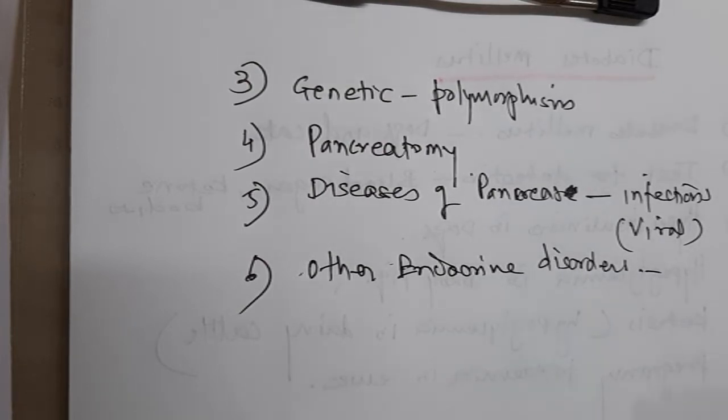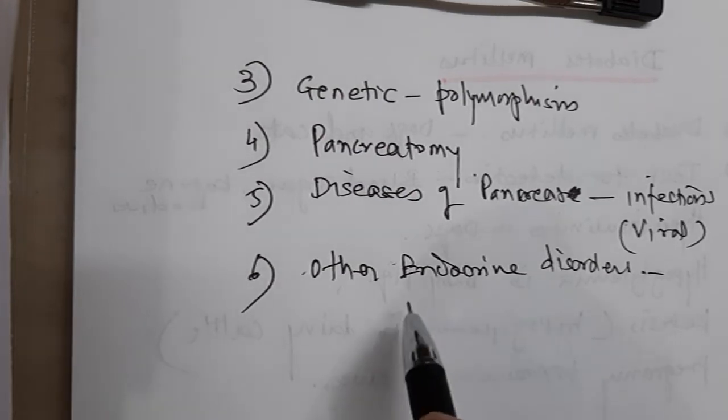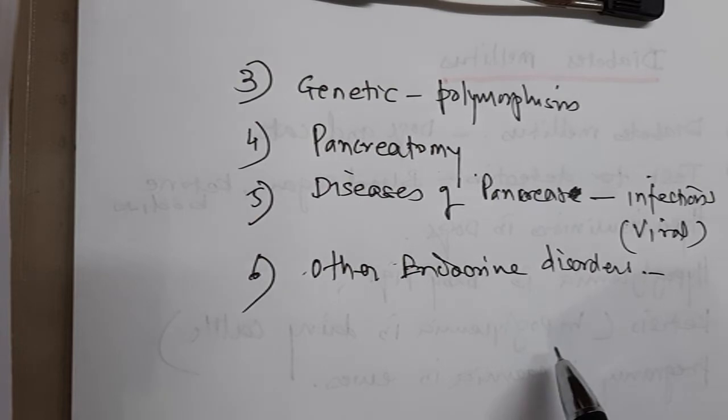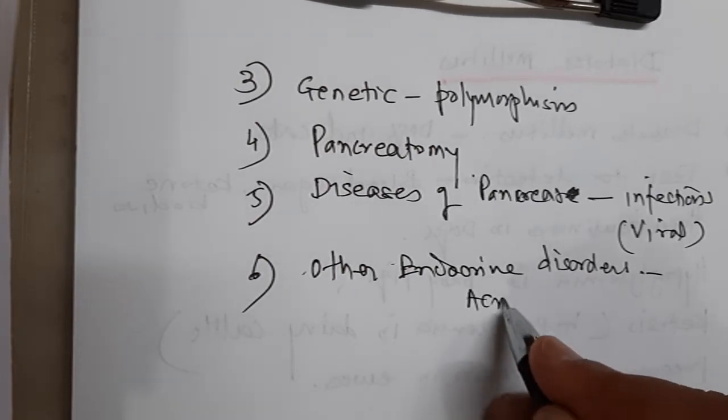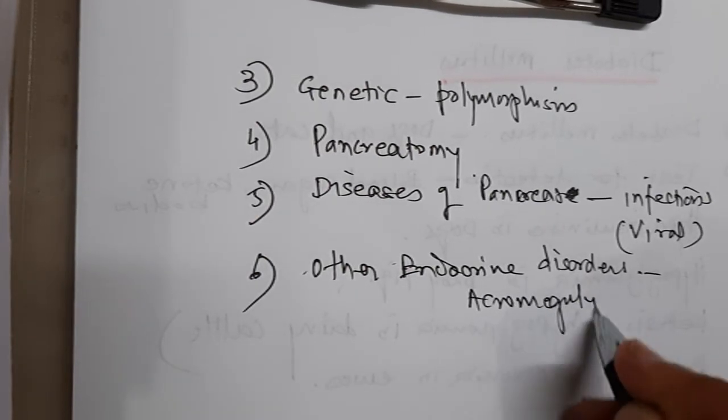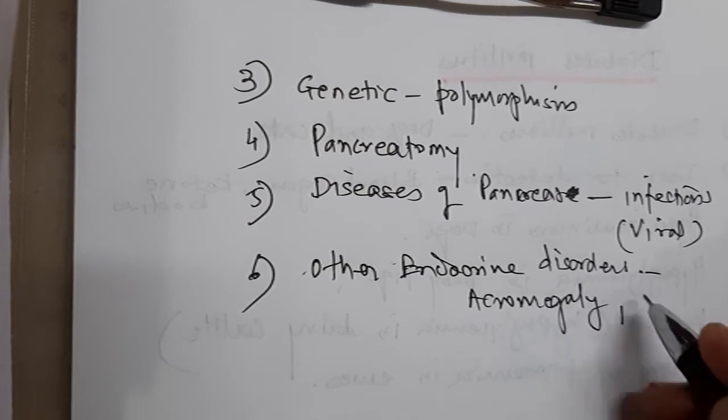Initially they stimulate the insulin level, but after consistent hyperglycemia, the beta cells are exhausted, and that results in damage to the beta cells and development of diabetes mellitus. So this is most important. Other endocrine disorders also, like acromegaly or hyperthyroidism.